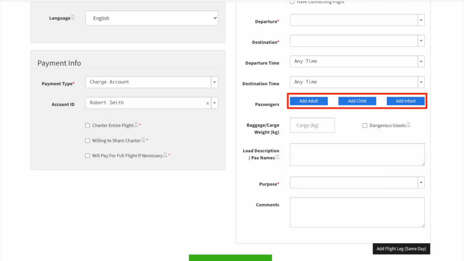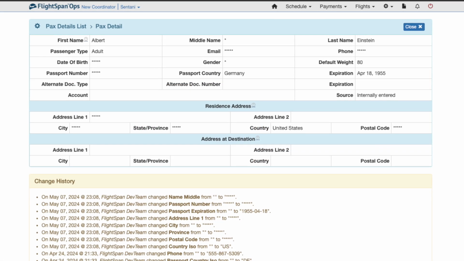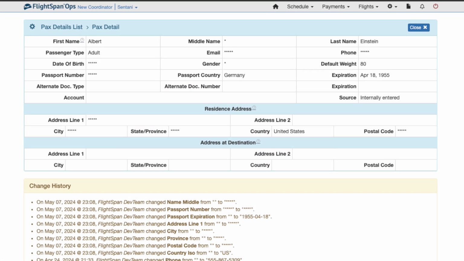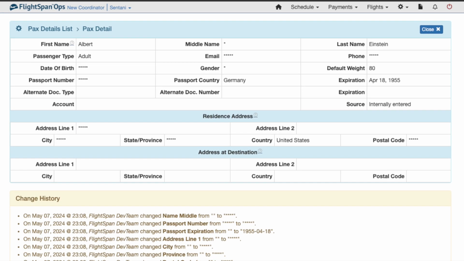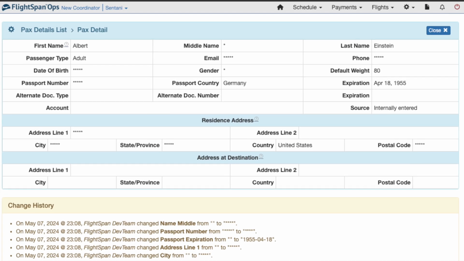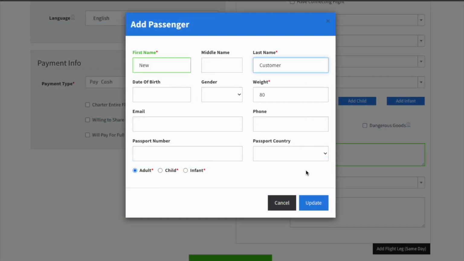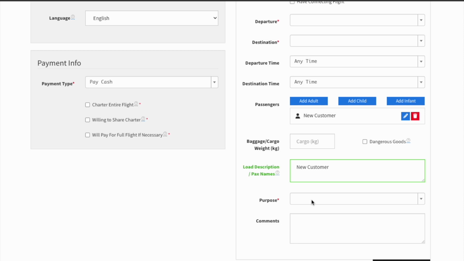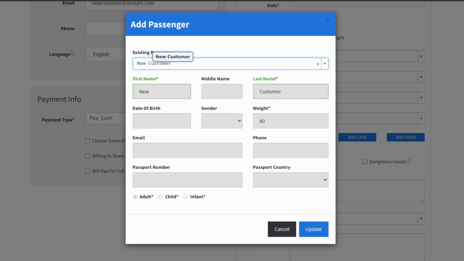Add passengers using the Add Adult, Add Child, and Add Infant buttons. Only name, weight, and passenger type are required. Note, your personally identifiable information, date of birth, gender, and passport information will be encrypted, and your aviation service provider will limit who on their staff can view this information. When you select Update, the passenger information will be added. The next time you submit a flight request, you will be able to search for previously entered passengers.